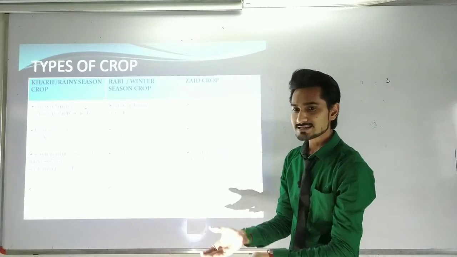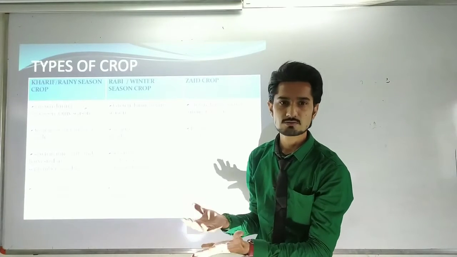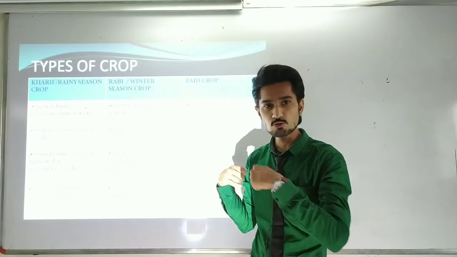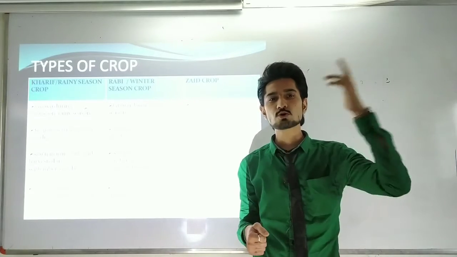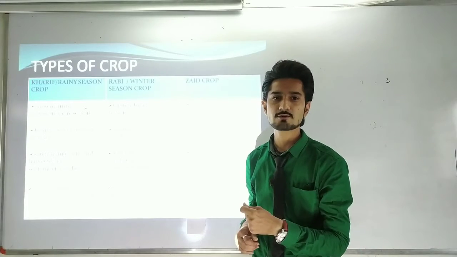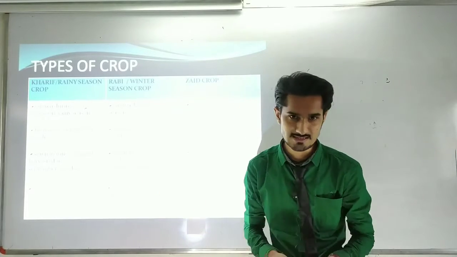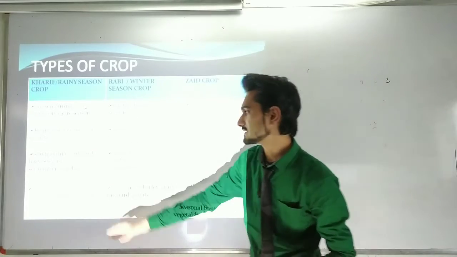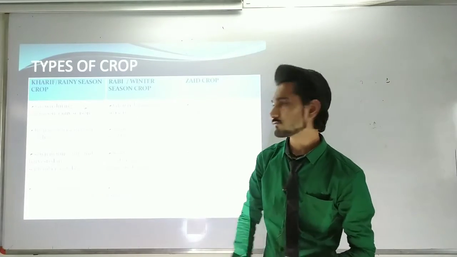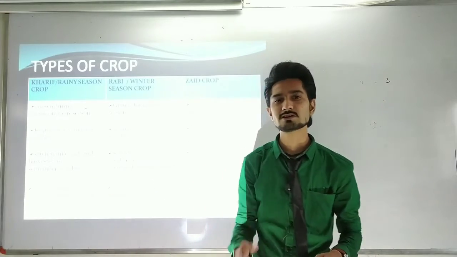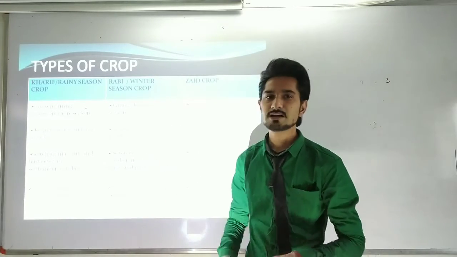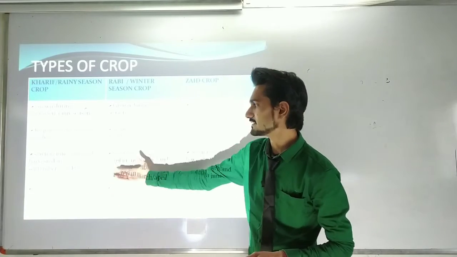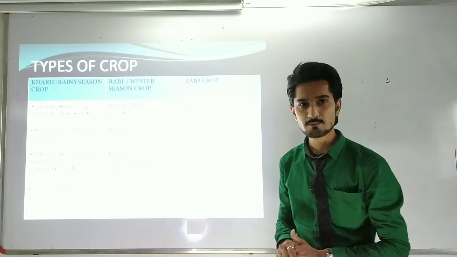Now if the plants get mature, then we have to harvest them, we have to cut them, because we want to sell them in the market. So for that we do the harvesting process. Kharif crop harvesting will be done in September to October. It generally needs 3 months to mature the crops. So we can harvest the Kharif crop in September and October.